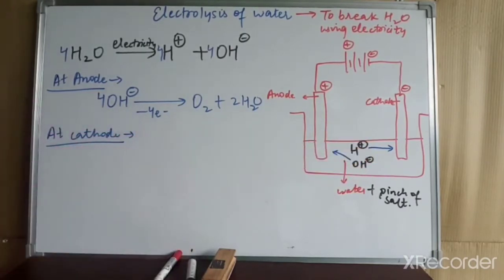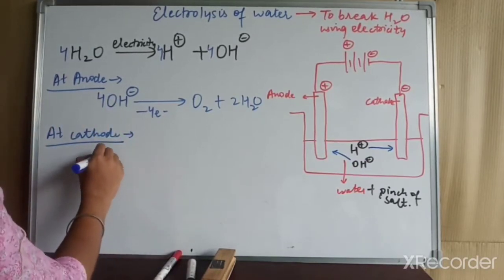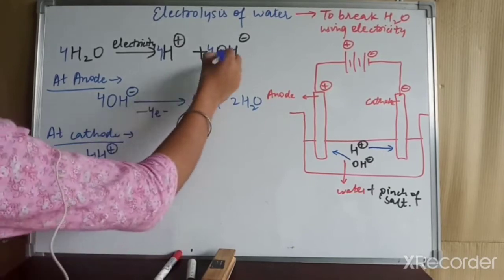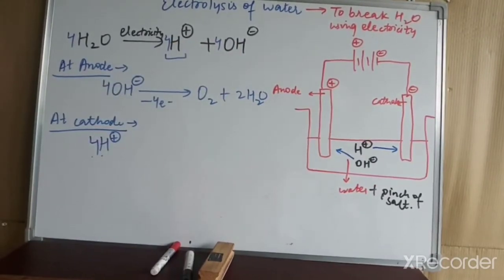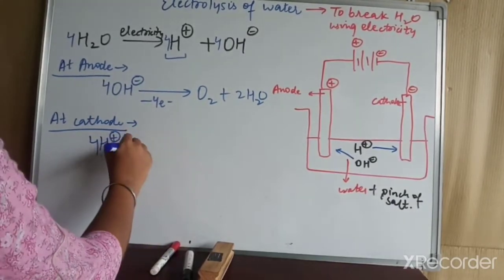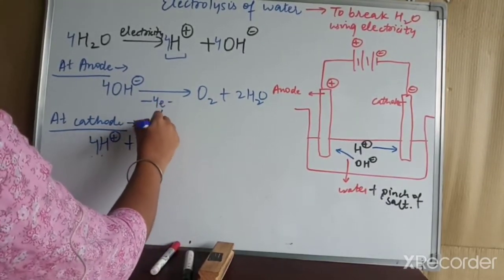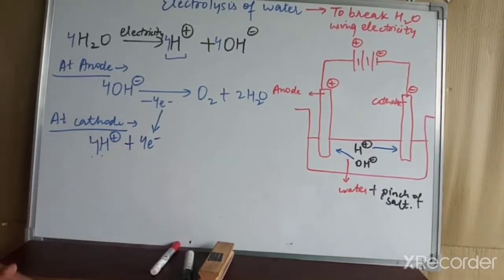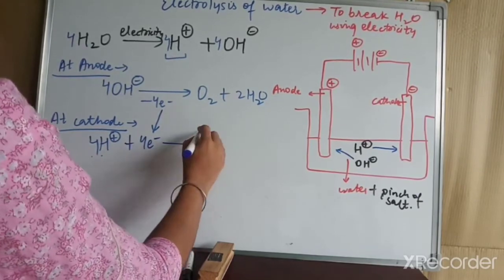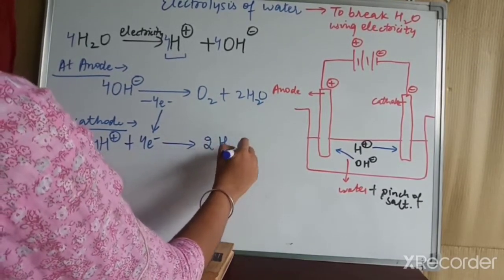At the cathode, as we already know that H positive has moved, we will take 4 H positive here. At the cathode, reduction takes place and now these 4 H positive ions will take 4 electrons. These 4 electrons transfer to this cathode, which were lost by the OH negative at the anode. So when these 4 electrons are added to the 4 H positive, there is a formation of 2 molecules